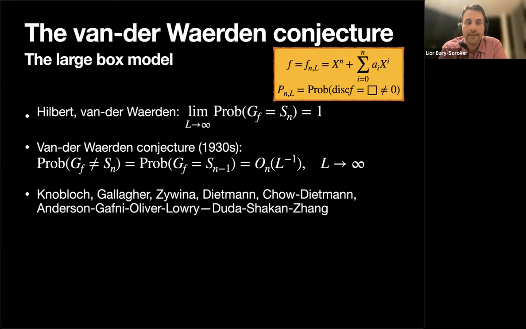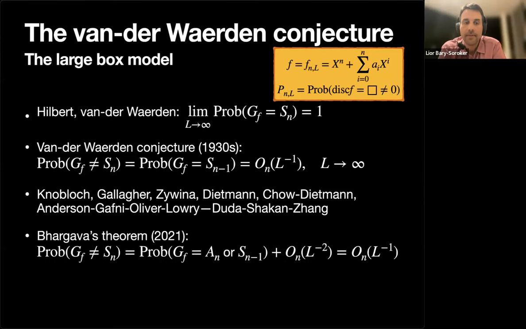All of these made significant progress, but in 2021, Manjul Bhargava proved the weak version of this conjecture, namely that it's O of 1 over the size of the box.